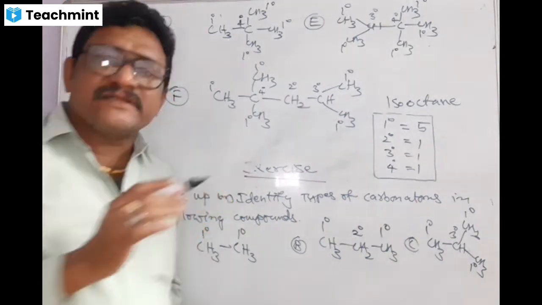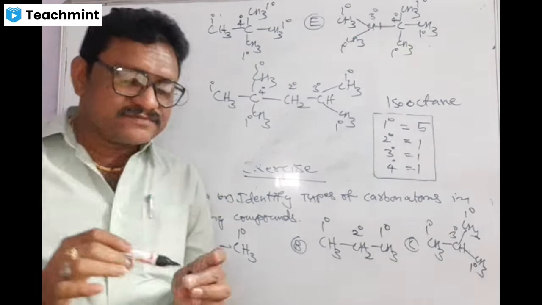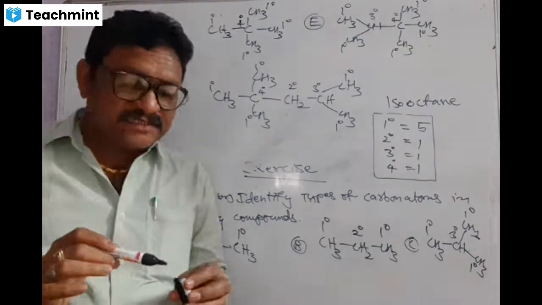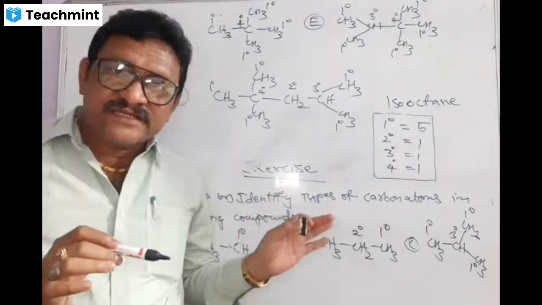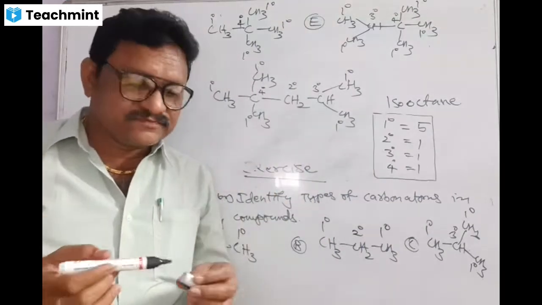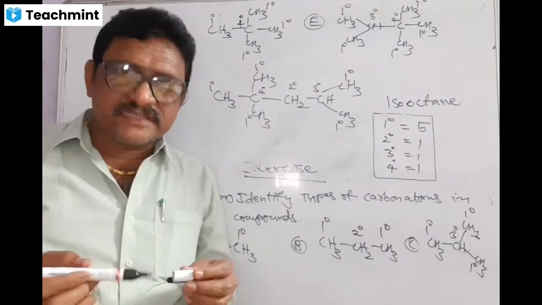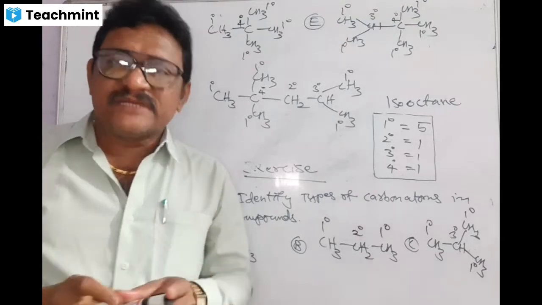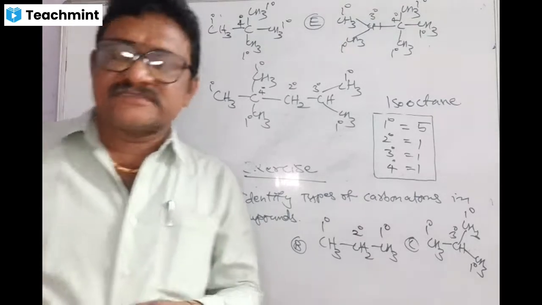With this we completed the concept of types of carbons in alkanes. When we have this idea, we will be able to understand the alkyl concept thoroughly. That we will discuss later. Stop here. The remaining part we continue in the next class. Thank you, one and all.